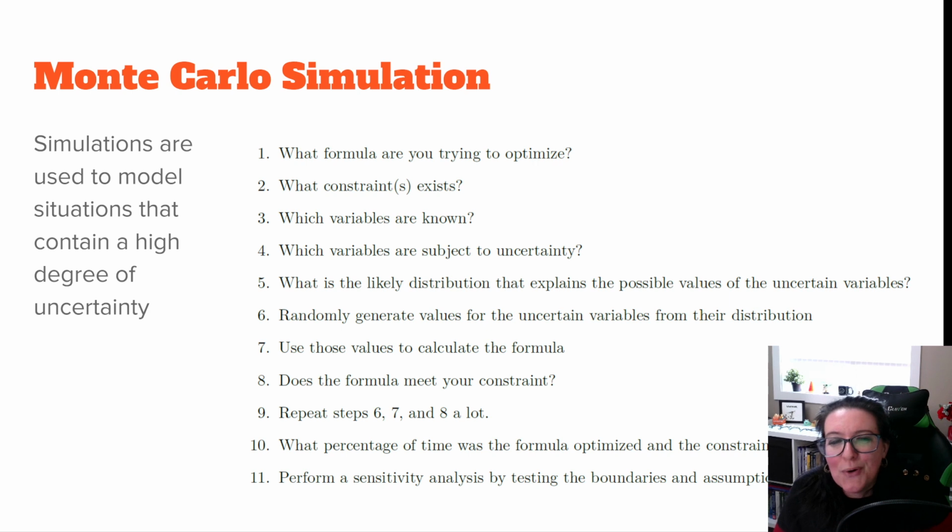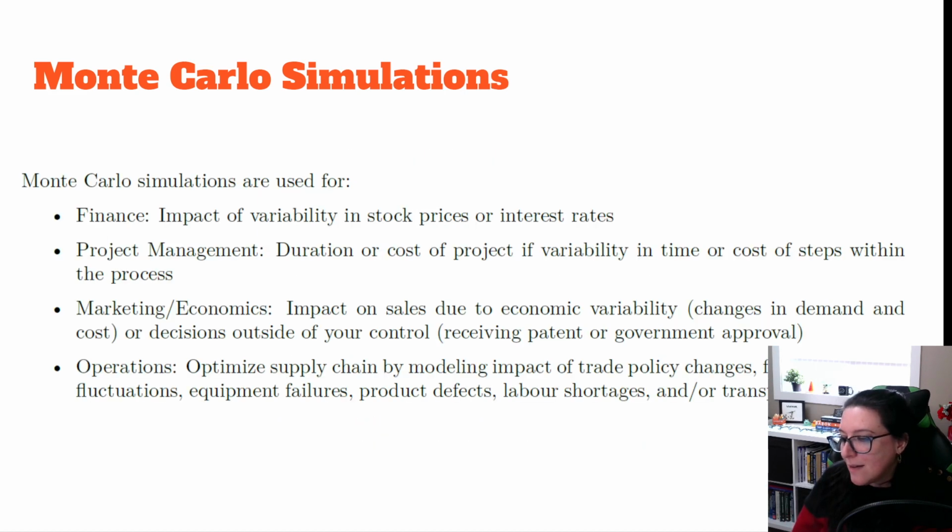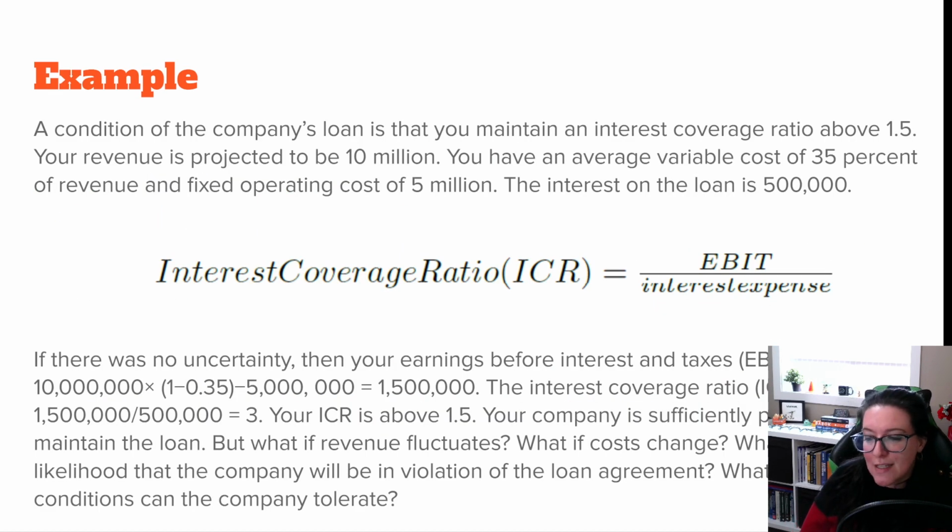We keep cycling through with different randomly generated values, put them into the formula, see if it meets the constraint, and ultimately we want to know what percentage of time was the formula optimized and the constraints met. And so we can perform a sensitivity analysis to test the boundaries and the assumptions to see if we are able to maintain those constraints and maximize or optimize whatever we're looking for. So the next video we're going to look at is all the distributions. And then after that, we will come back and we will look at this particular example here.